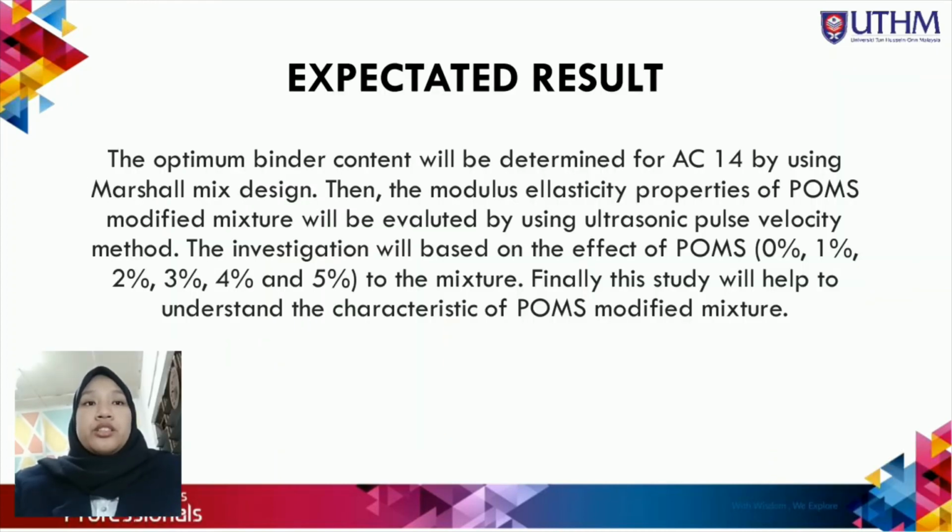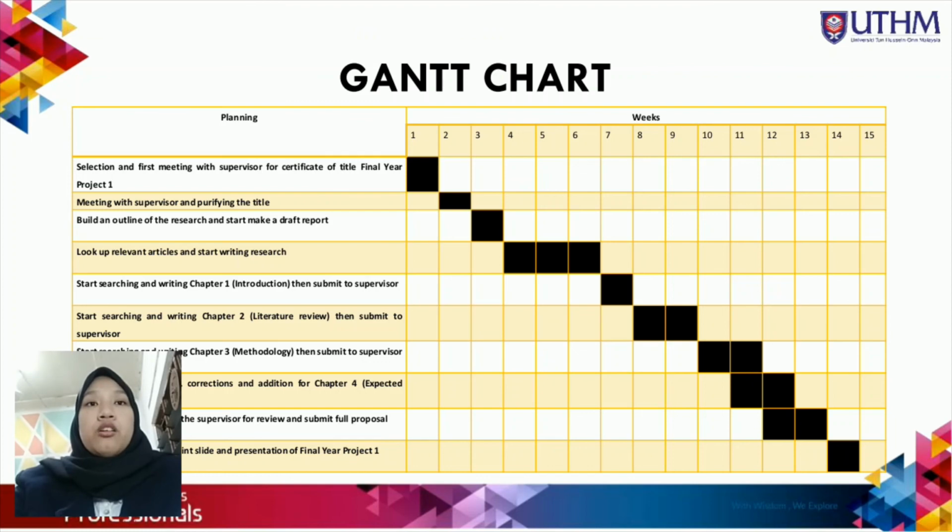Expected result. The optimum binder content will be determined for AC14 by using the Marshall mix design. Then, the modulus of elasticity properties of the POMS modified mixture will be evaluated using the ultrasonic pulse velocity method. The investigation will be based on the effect of POMS at 0%, 1%, 2%, 3%, 4%, and 5% in the mixture. Finally, this study will help to understand the characteristics of POMS modified mixture. Here is the Gantt chart of Final Year Project 1.